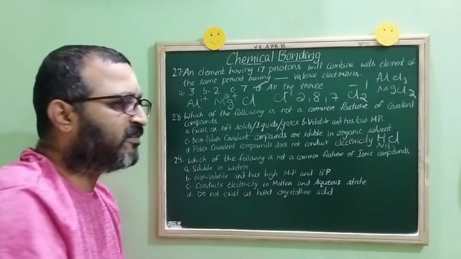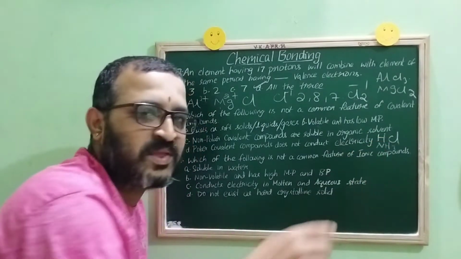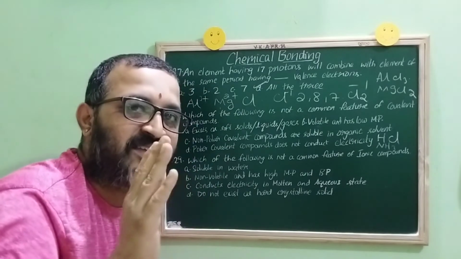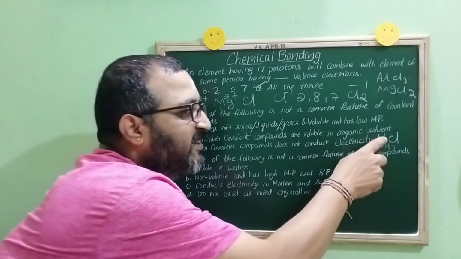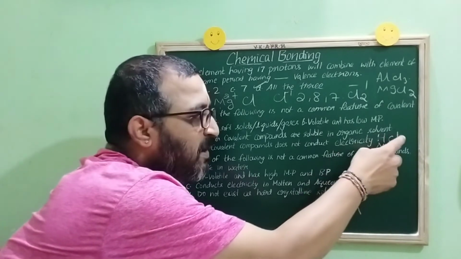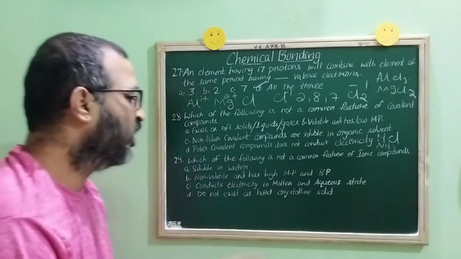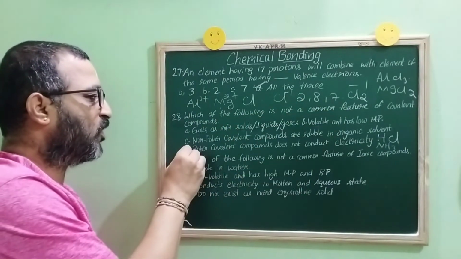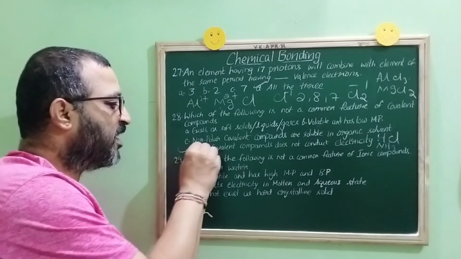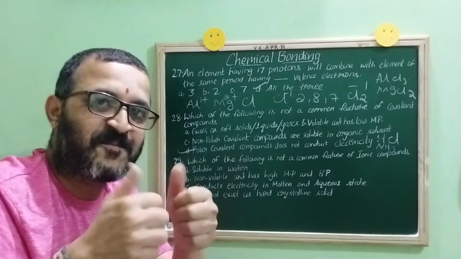These compounds will conduct electricity, no? When will they conduct electricity? When they are dissolved in water, because when they dissolve in water, they produce what, children? Positive and negative ions. That is, in this case, hydronium and chloride ion. In this case, ammonium and OH minus ion. So the one which is not a common feature of covalent compounds is which one, children? It is option D. Is it clear, children?